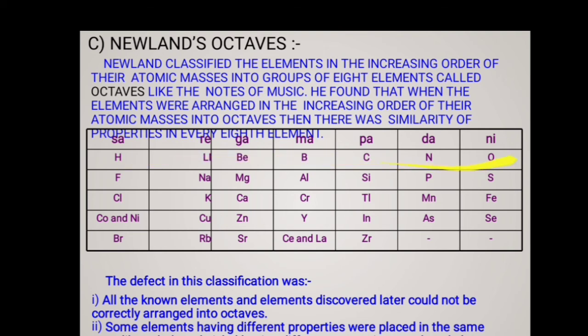In the table given below, the 8 notes of music are sa, re, ga, ma, pa, da, ni. Like that, he arranged the lightest elements: hydrogen, lithium, beryllium, boron, carbon, nitrogen, oxygen and fluorine. Hydrogen is the lowest atomic mass element and it shows properties similar to fluorine. Fluorine is the 8th element. Every 8th element shows properties similar to the first element, like sa repeated in the notes of music. Like that, fluorine shows properties similar to hydrogen.